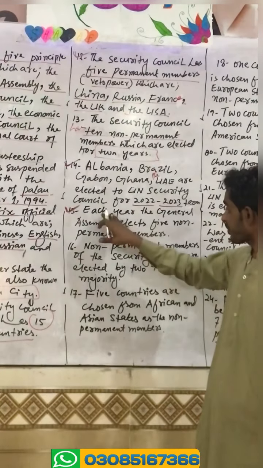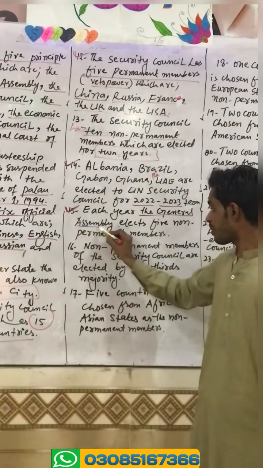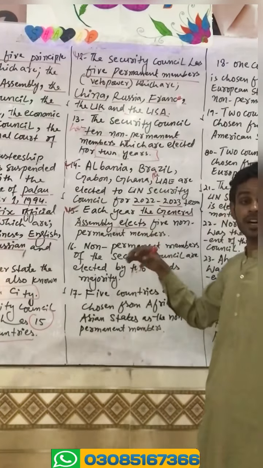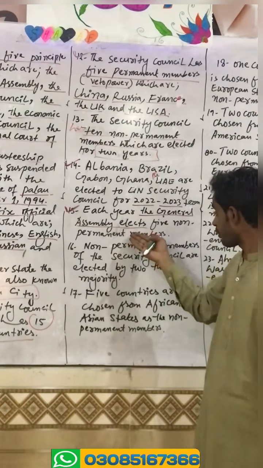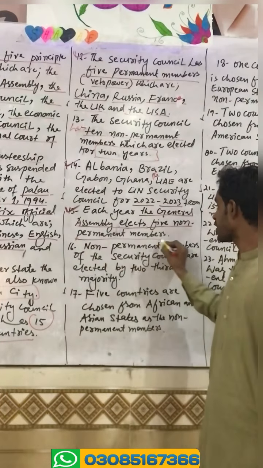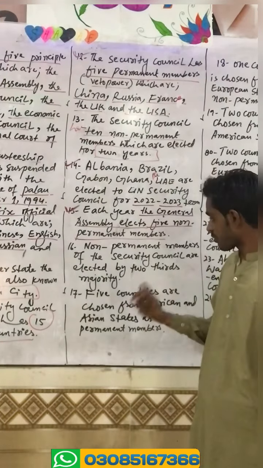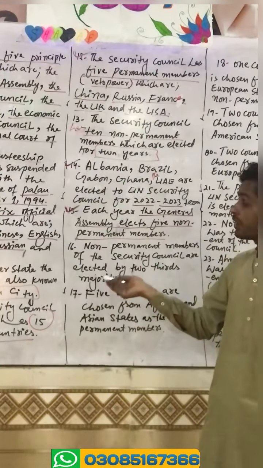Point number 15: each year, the non-permanent members of the Security Council are elected by the General Assembly of the UNO. Each year, 5 non-permanent members are elected for the Security Council. Let me tell you one thing more here.